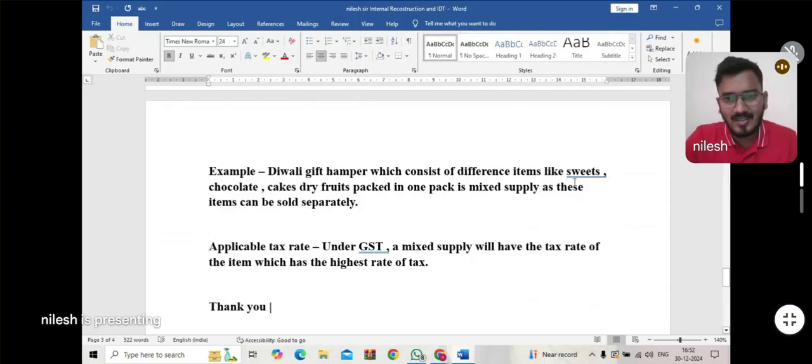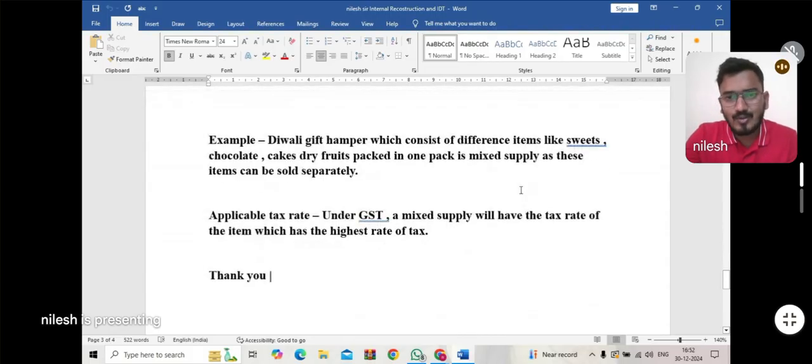Let us say I am supplying sweets, chocolate, cake and dry foods in one packet. This is a type of mixed supply. If the tax rate on sweets is higher as compared to chocolate, cakes and dry foods, I am going to apply the rate of tax which is given on the sweets. That rate I am going to apply for this type of supply. So this is all about composite supply and mixed supply. Thank you, students.